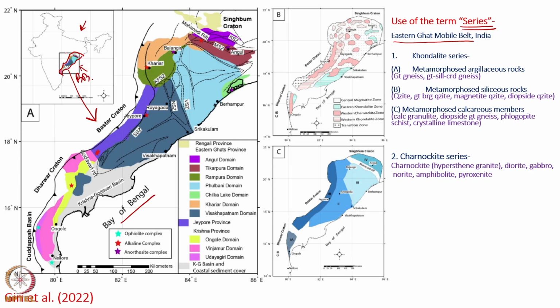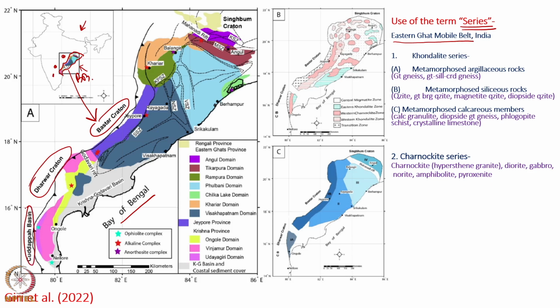and west of it over here is the Bastar Craton, and then over here is the Dharwar Craton, and as you go down or south is the Kadapa basin. At the northeast portion of the Eastern Ghat mobile belt is the Shingbhum Craton. Now, within this Eastern Ghat mobile belt, Khondalite series has been defined. Here we see the use of the word series.